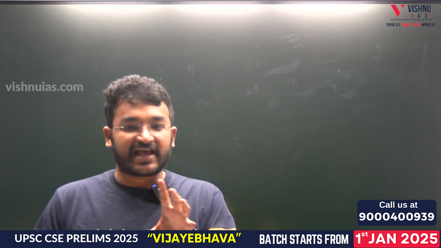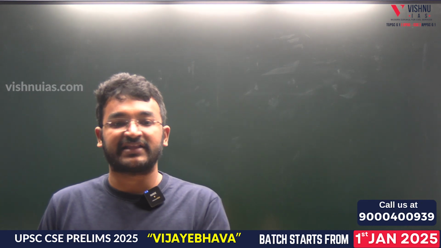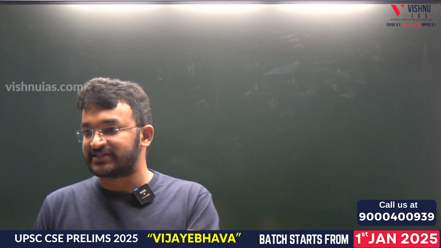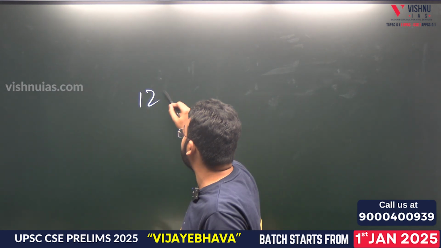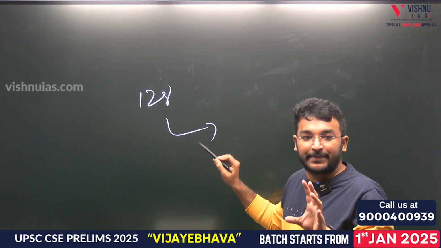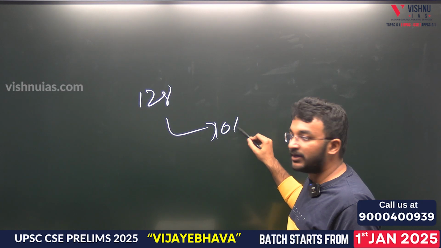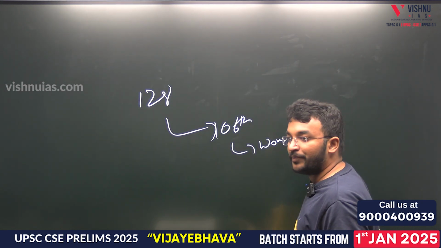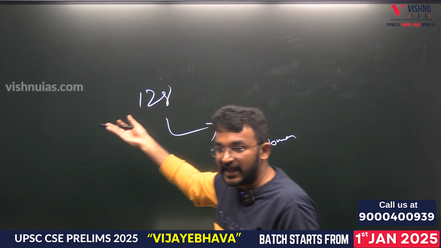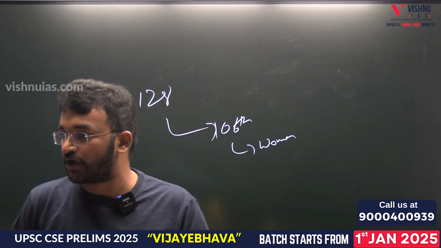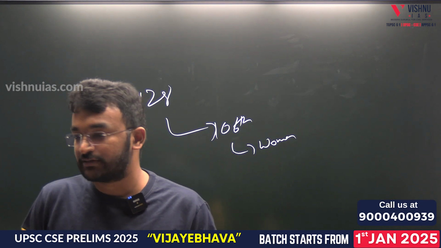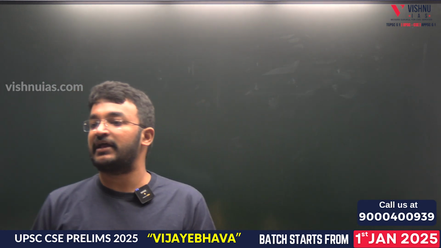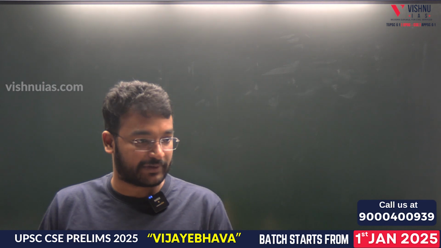Now this has been introduced yesterday as the 129th bill. See, not every bill needs to become an act. Until now 128 bills have been put. What is our last amendment? The 106th amendment act, which gives women reservation. If this happens, it will become the 107th constitutional amendment act. Understood? However, we don't yet know the provisions of this bill exactly, as it hasn't come into the public domain.